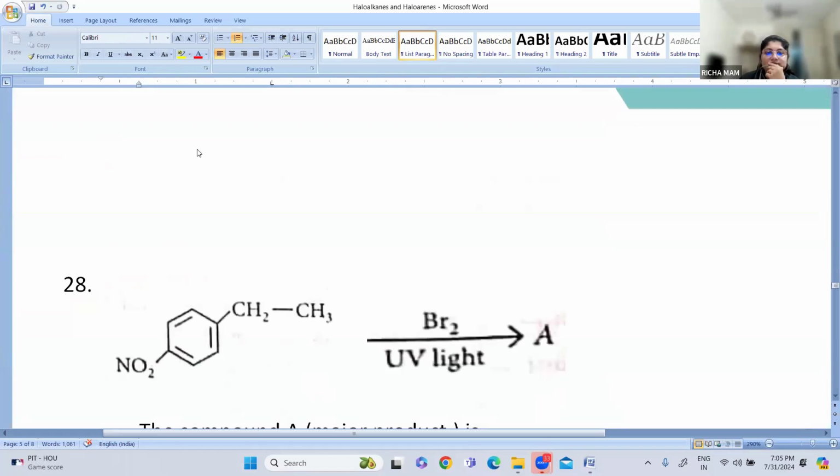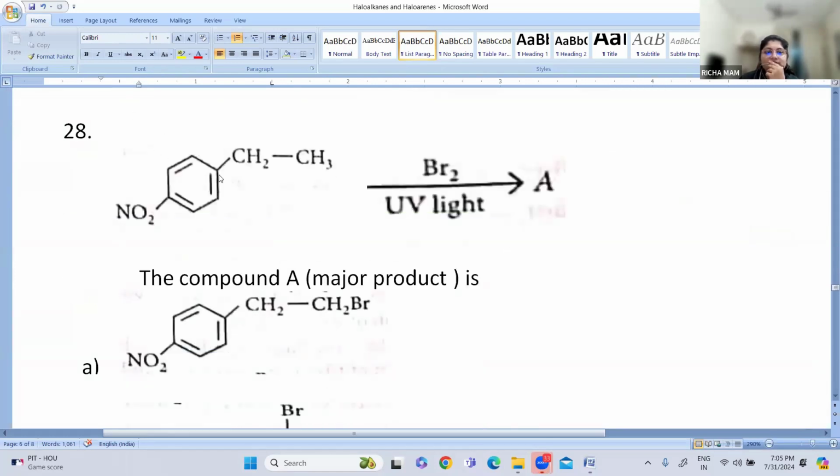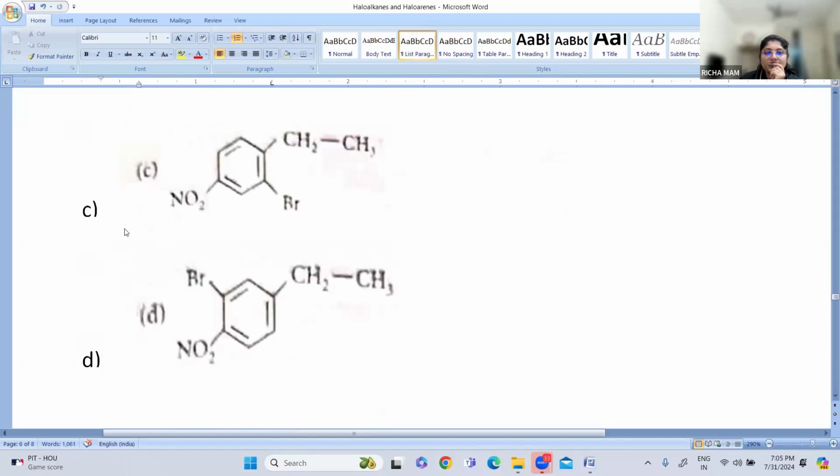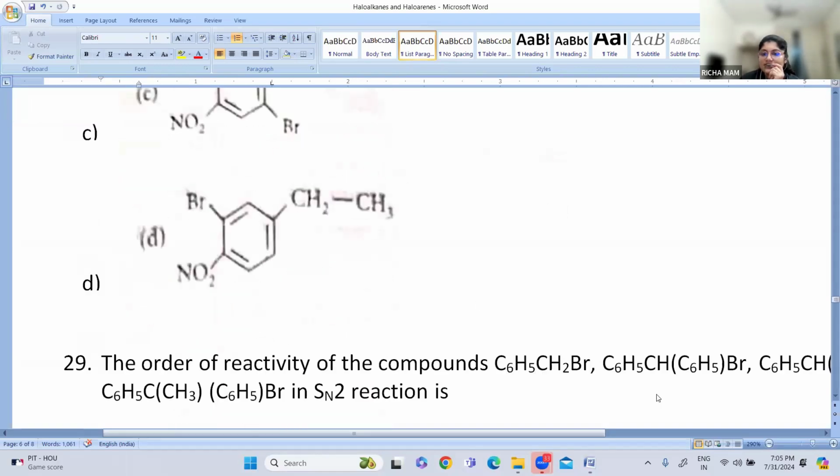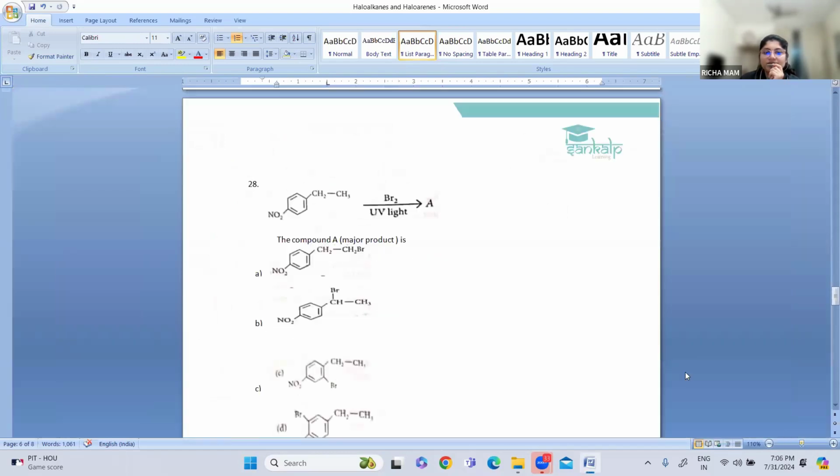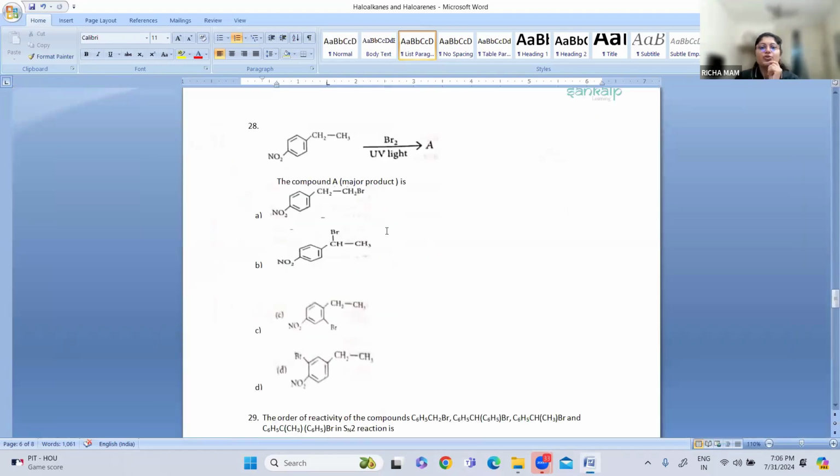Let us go for the next one. So this is a reaction. One compound reacts with Br2 in the presence of UV light and gives A. So you have to tell which is the compound A. These are the four options. I'll just minimize this a bit so that all four options will be covered. Can you tell me the answer?